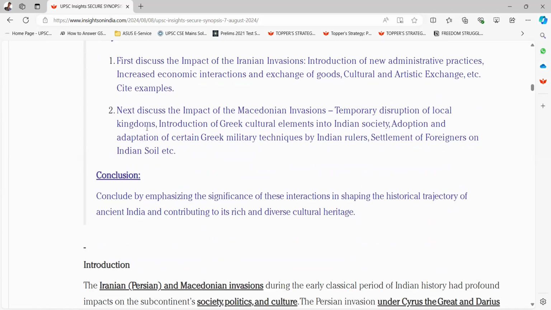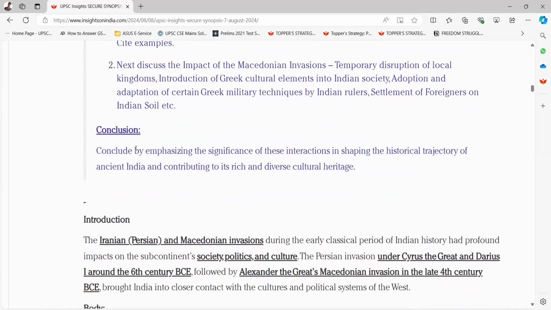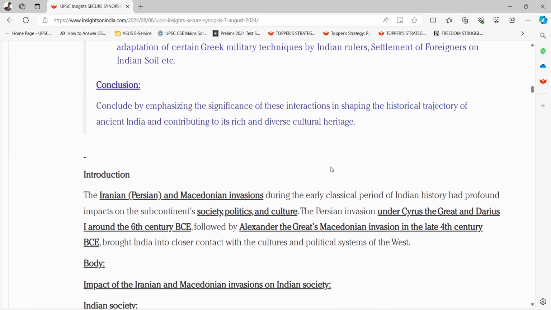Next, discuss the impact of the Macedonian invasions, such as temporary disruption of local kingdoms, introduction of Greek cultural elements in Indian society, adoption and adaptation of certain Greek military techniques by Indian rulers, settlement of foreigners on Indian soil, etc. Conclude by emphasizing the significance of these interactions in shaping the historical trajectory of ancient India and contributing to its rich and diverse cultural heritage.